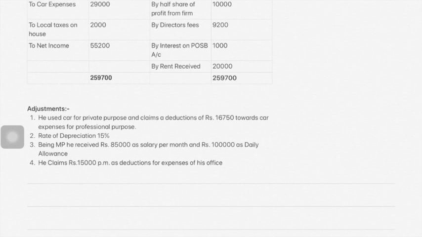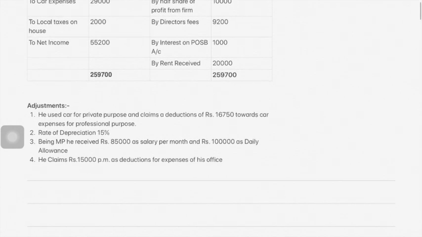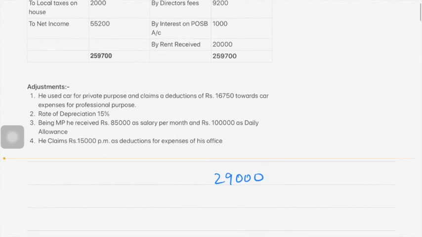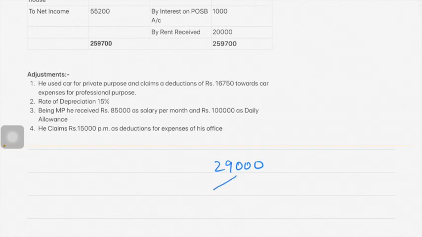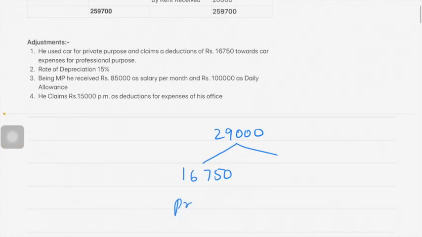So this car is partly private and partly professional. He claims deduction of rupees 16,750 towards car expenses. How much is his total car expenses? His total car expenses is 29,000. In your income and expenditure account, you can see car expenses is 29,000. Out of this 29,000, 16,750 is professional.